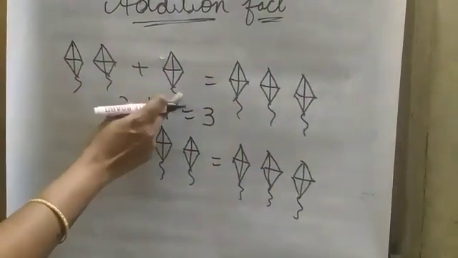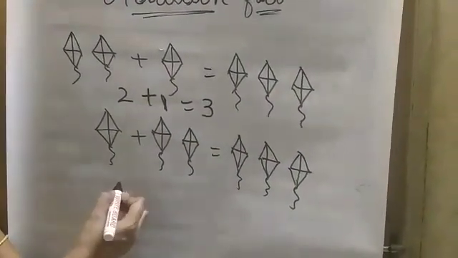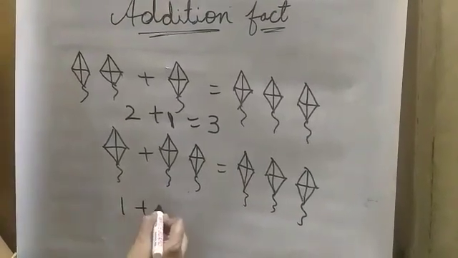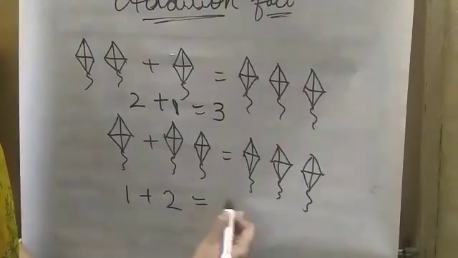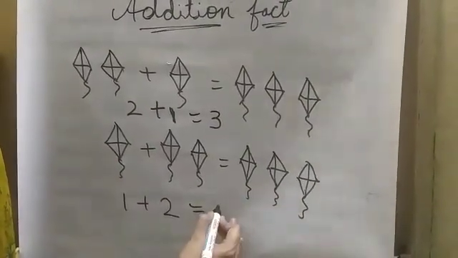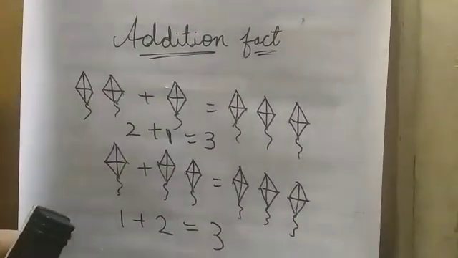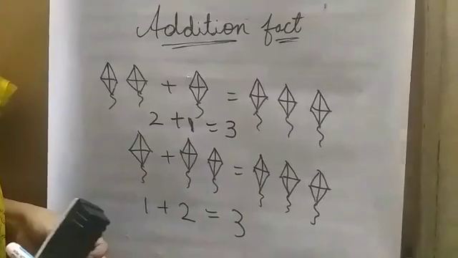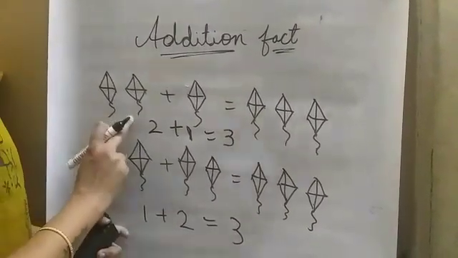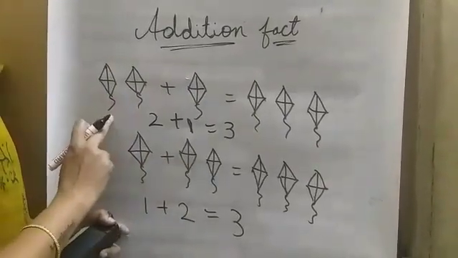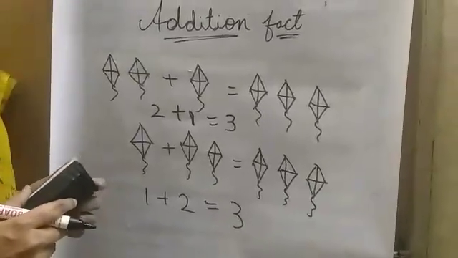For example, if I change the order. Here I have drawn 1 kite. So if it is 1 plus 2. 1 kite plus 1, 2, 2 kites. Here it will be how many kites? 1, 2, 3. 3 kites. So when we add 2 numbers in any order, the answer will not change. It will be the same. If you add from this side to this side or this side to this side, the answer will always be the same. Let us see another example.